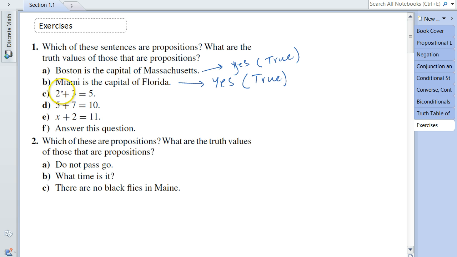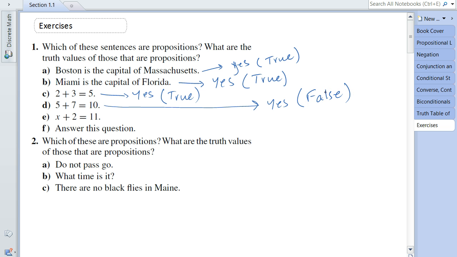Look at C. 2 plus 3 equals 5. This is also a proposition, so we say yes, it is a proposition, and the truth value for this proposition is true. How about D, 5 plus 7 equals 10? Is this a proposition? Yes, it is. So we're going to write yes. And what is the truth value for this proposition? The truth value for this proposition is false.